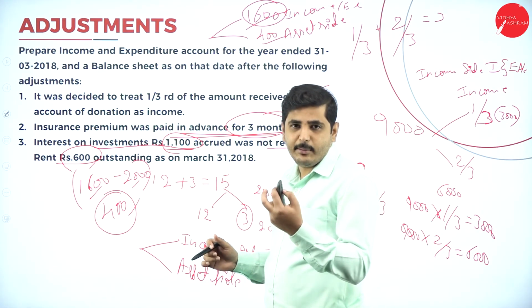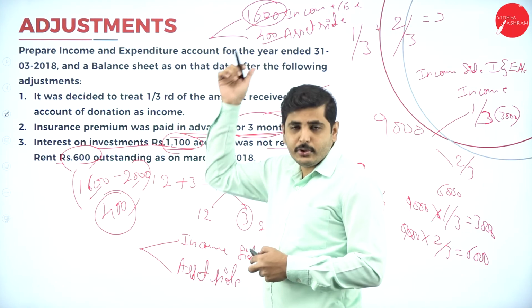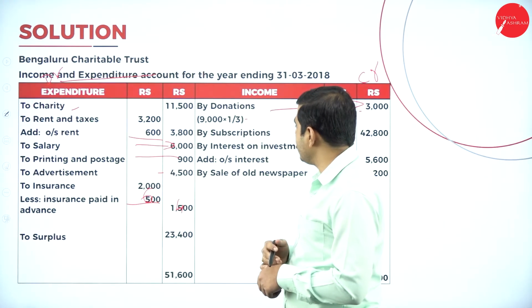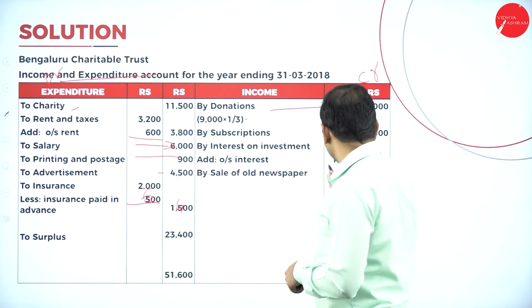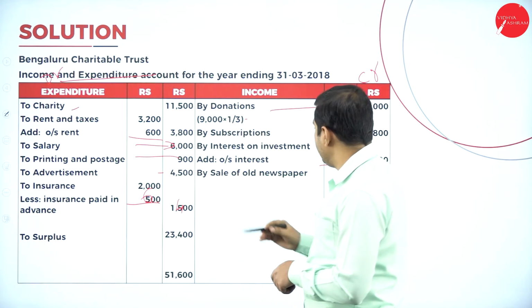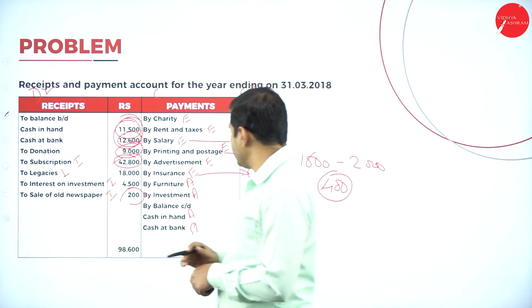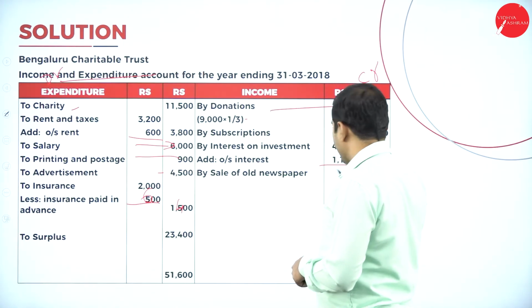Our income is generated but not received, which means it should be shown on the asset side of the balance sheet. Again, we have to add this amount, not received. Outstanding interest is not received, so add the interest, and it will become 5,600. Next one, sale of old newspaper is an income for us. Sale of old newspaper, 200 rupees. We have to show this one, so add both sides.